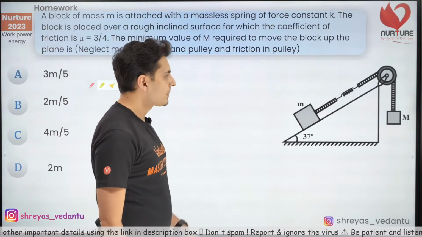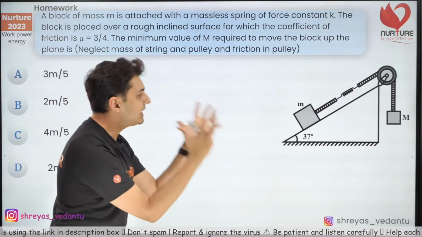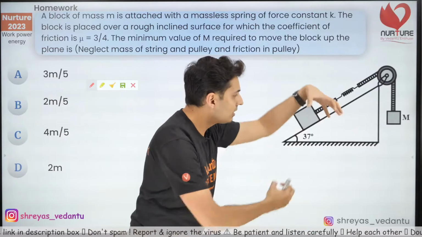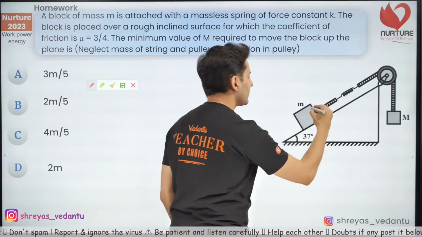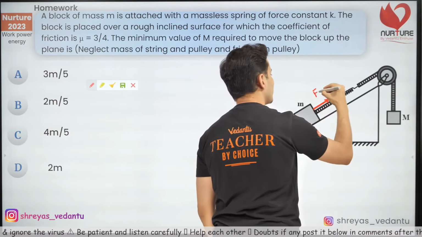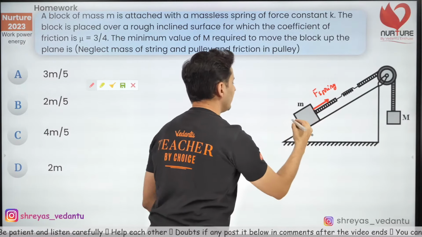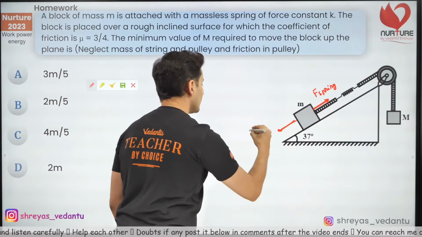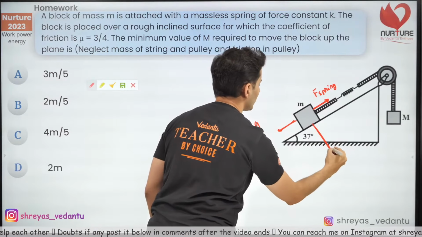So look at it. First of all, when you have that critical mass over here, which is just enough to move this block, that means the spring force is just enough to balance your mg's component. There will be two components over here.